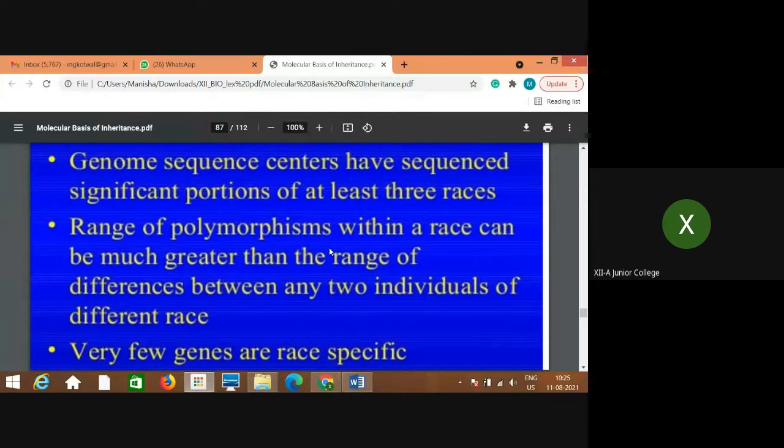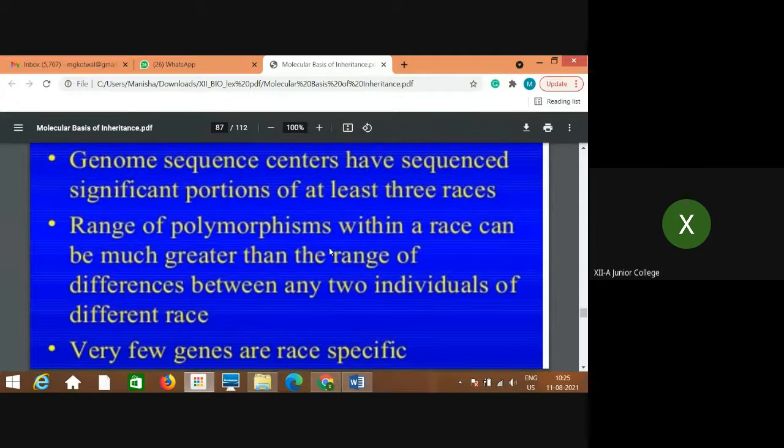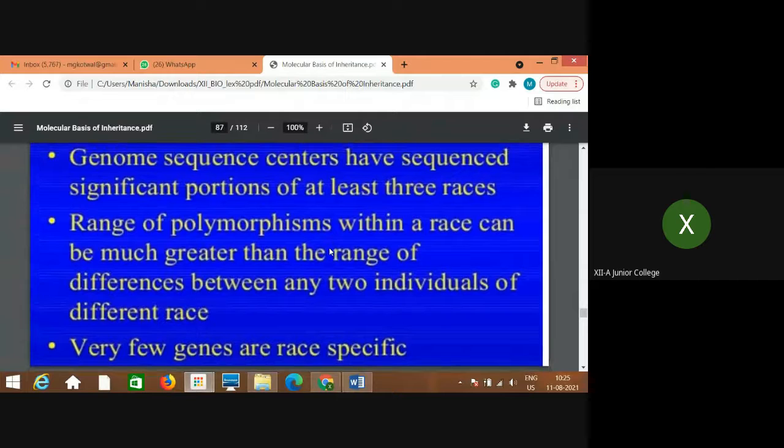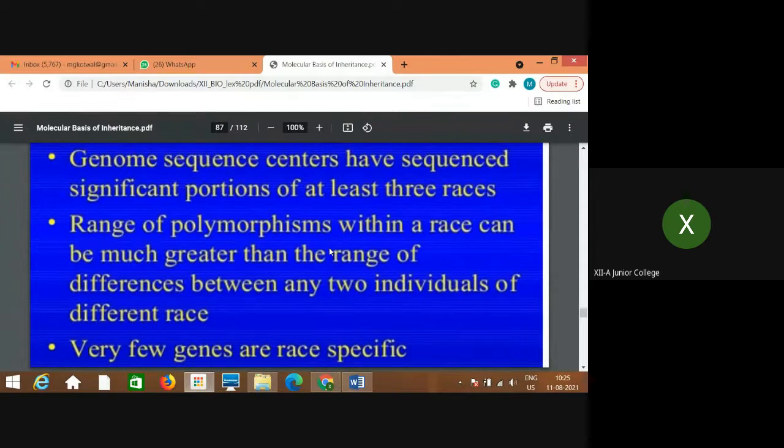Race specific means what? Whatever races you observe, like Mongolian, Caucasian, then African. So these genes which differentiate the races are very specific, and their number is also very small.